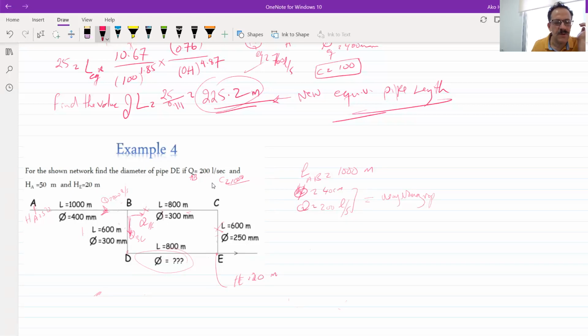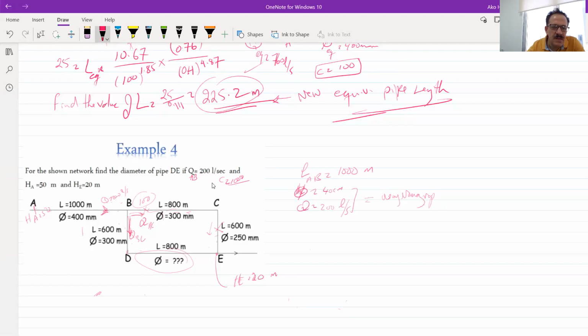But I know the summation of both of them should be equal to 200. And later on, when we are coming to this loop, I should assume one of the flows. I should assume maybe 100 of this 200 will come this way and 100 of it will come this way, and you should check that later. But this 100, when it comes this way, will be the same 100 that goes from C to E, because the same Q will come this way and go this way. The same flow would come here and it will be the same flow would come this way. Now, when we have a loop, you need to assume one of them.